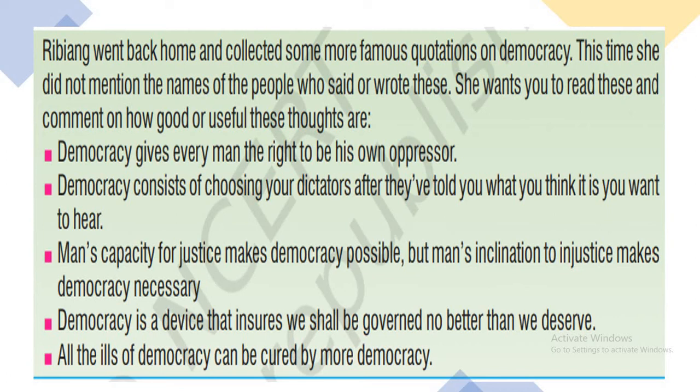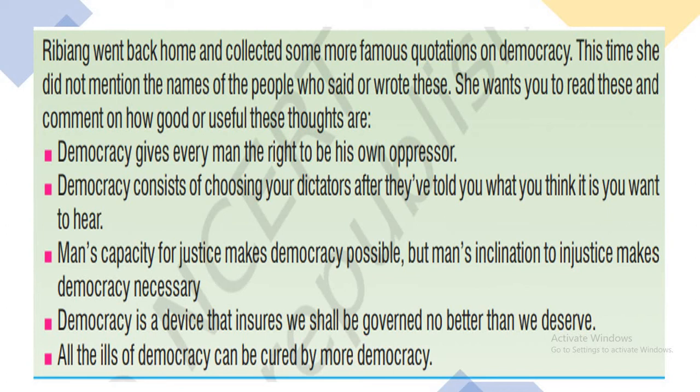See, the first point: democracy gives every man the right to be his own oppressor. The second point: democracy consists of choosing your dictators after they have told you what you think you want to hear. The third point: man's capacity for justice makes democracy possible, but man's inclination to injustice makes democracy necessary.